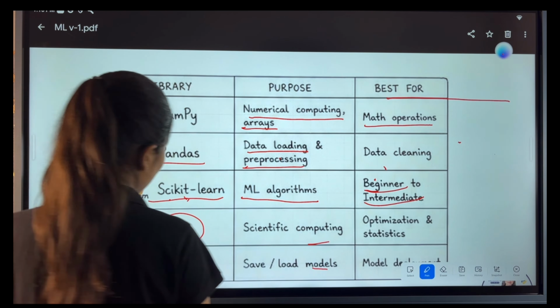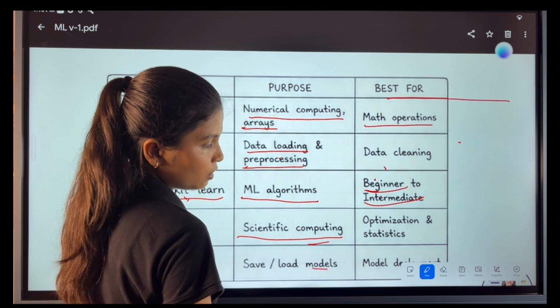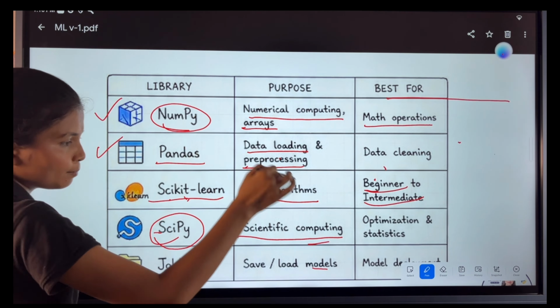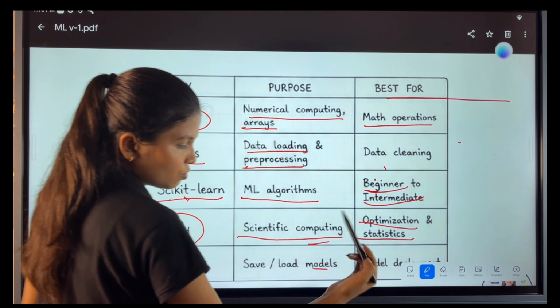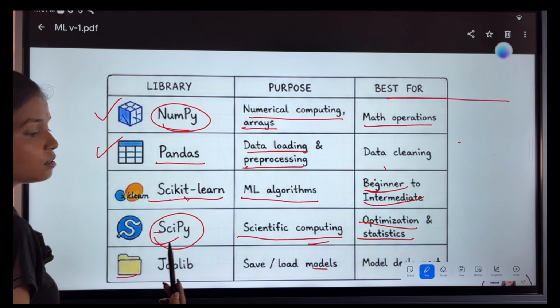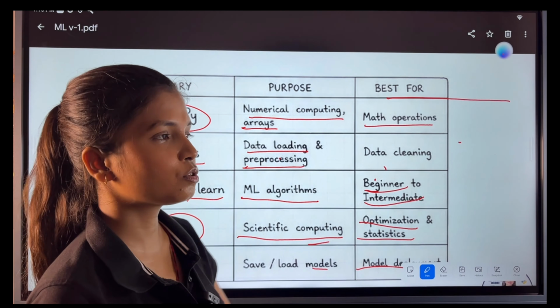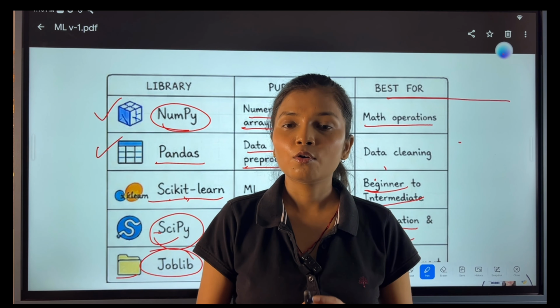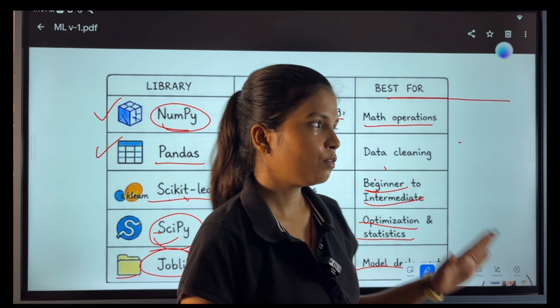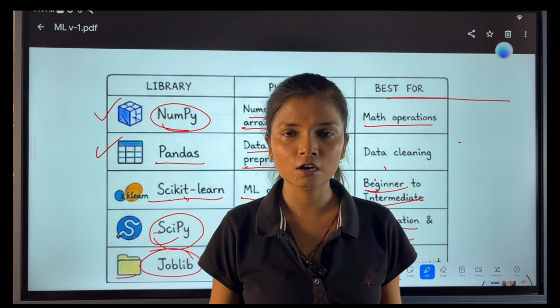Then comes the SciPy library, which is for scientific computing and is built on top of NumPy to perform optimization and statistics kind of stuff. Then comes model deployment. For model deployment, Joblib is the library which will help you save and load your models. So I hope you have understood everything which is required for the basic stuff.